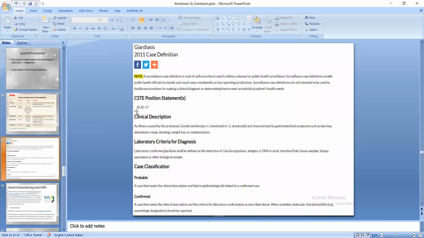There is a proper surveillance system for giardiasis, and in this system we have the proper case definition, laboratory criteria, and how we classify a case. An illness caused by the protozoan Giardia lamblia and characterized by gastrointestinal symptoms such as diarrhea, abdominal cramps, bloating, weight loss, and malabsorption. For laboratory diagnosis, we can do antigen or DNA in stool, intestinal fluid, tissue sample, biopsy specimen, or other biological sample.